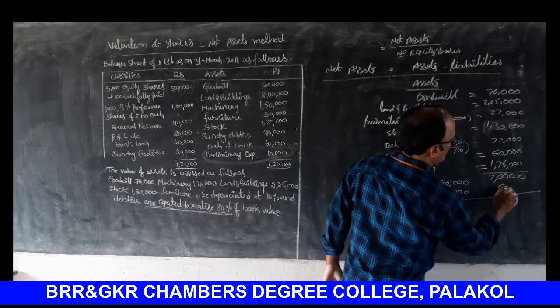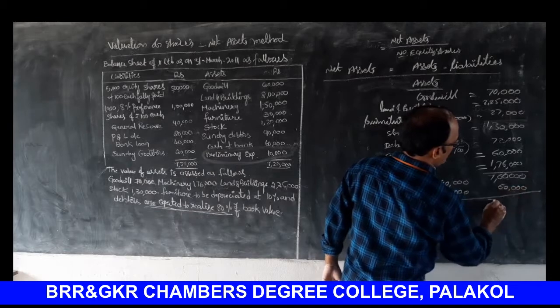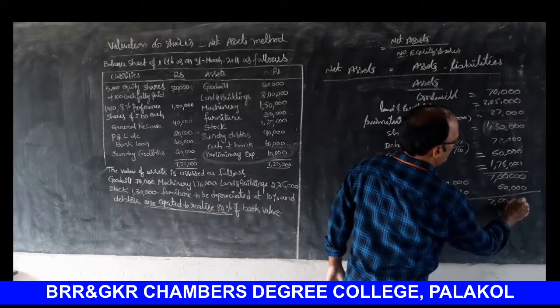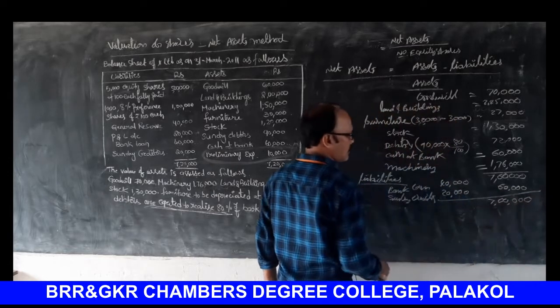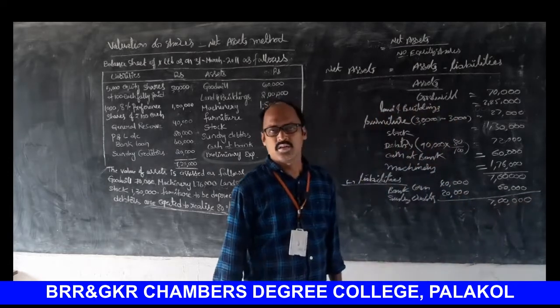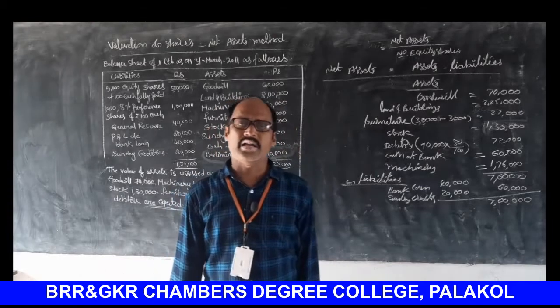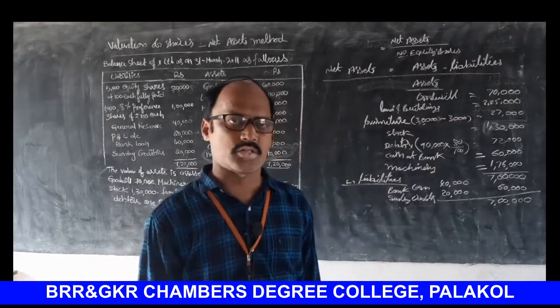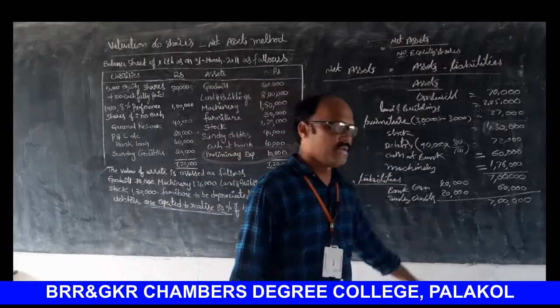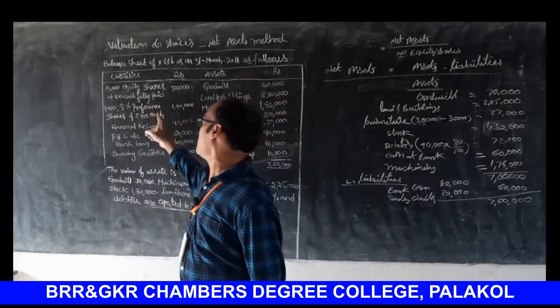So 60,000. Assets minus liabilities is 7 lakhs. This 7 lakhs is to be treated as net assets belonging to preference shareholders and also equity shareholders, because the preference share capital is available in the problem.